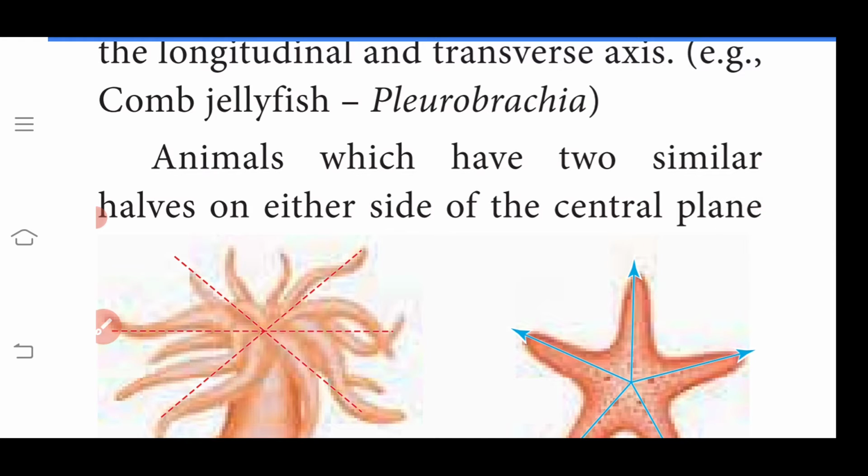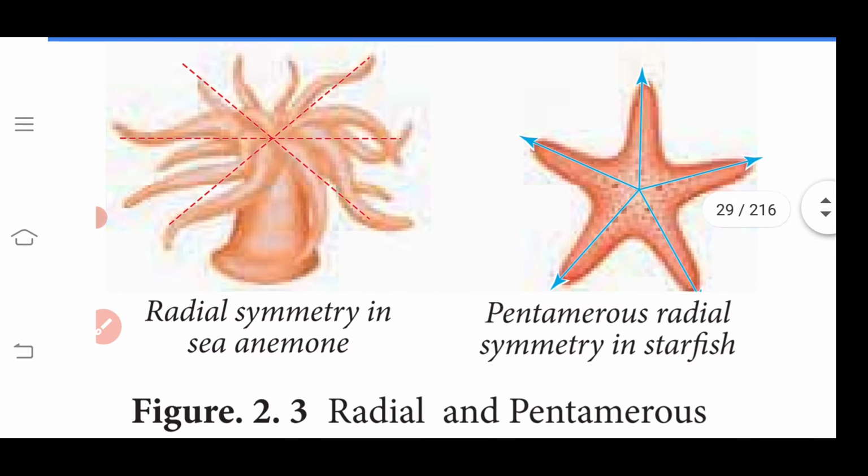Symmetry means the animal can be divided into equal halves. Animals which have two similar halves on either side of the central plane are called bilaterally symmetrical. Example, radial symmetry, sea anemone. See the diagram clearly and you can understand.